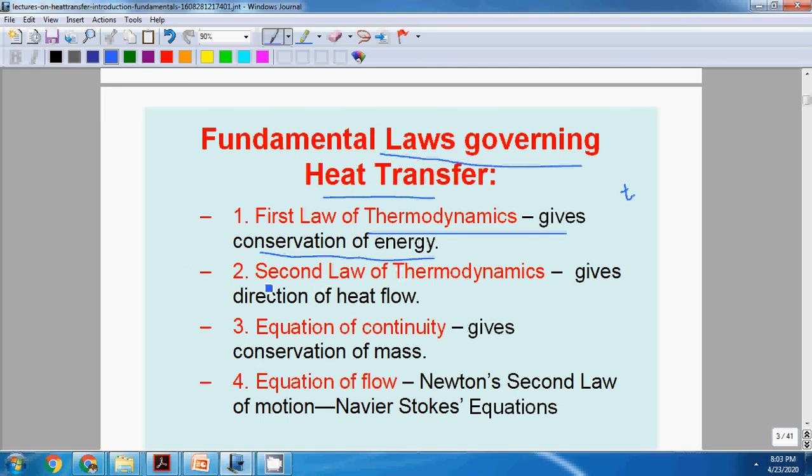The second law of thermodynamics gives the direction in which heat transfer takes place. That is, heat transfer takes place from high temperature to low temperature. And the continuity equation, that is the mass conservation equation, and the flow equations. These are the four things which govern heat transfer, because heat transfer also involves mass transfer. In some modes like convection, heat transfer involves mass transfer, therefore the equation of flow is also necessary.